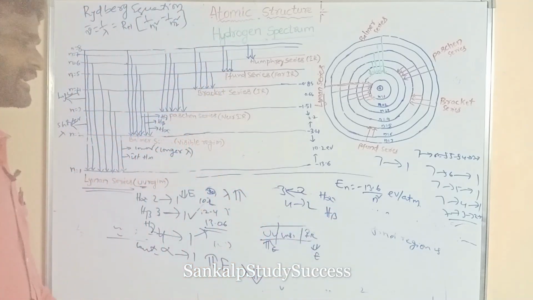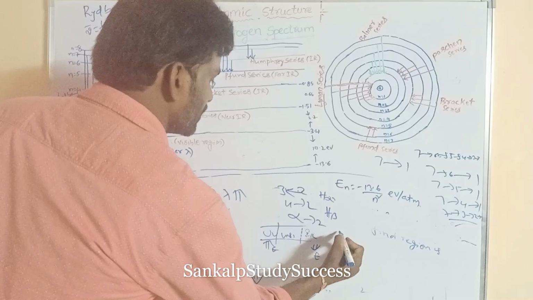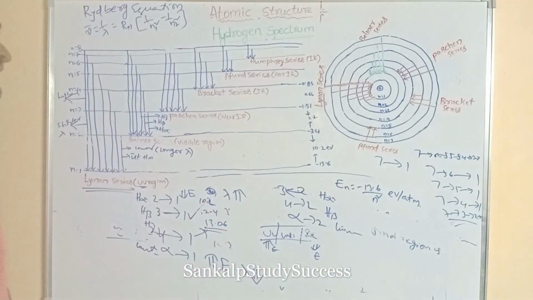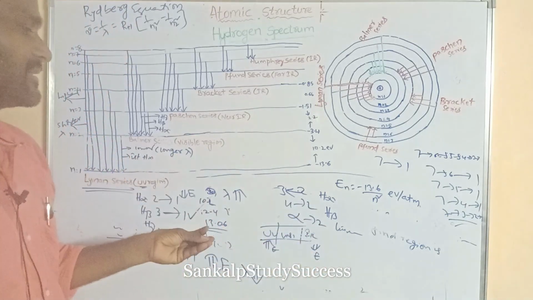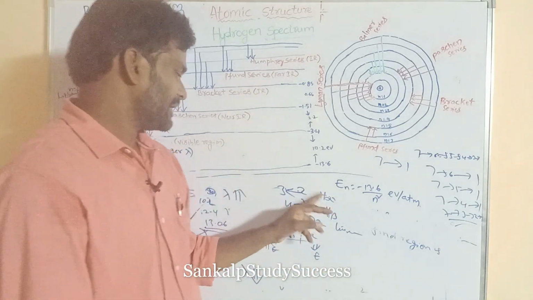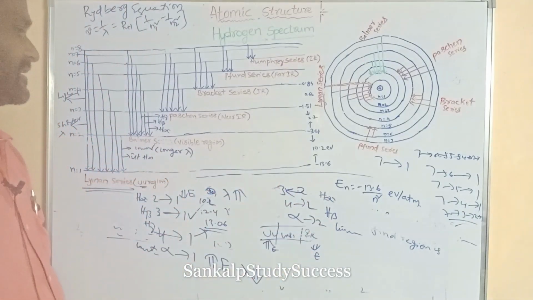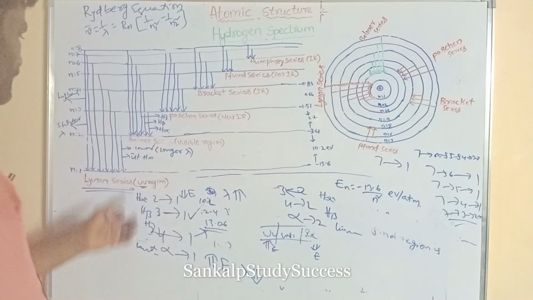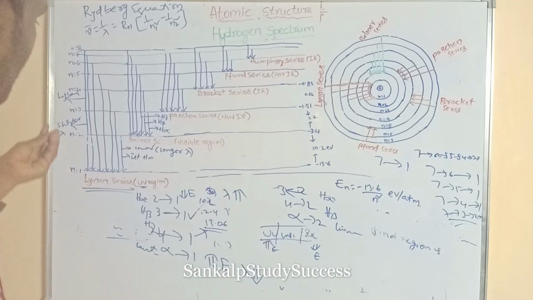Similarly, infinity to 2 is the limiting line. The limiting line has higher energy, so it has a shorter wavelength, and the first line, H alpha, has lower energy, so it has a longer wavelength.